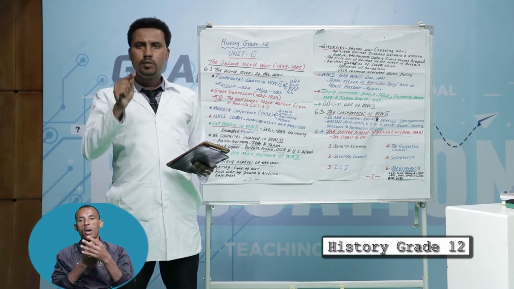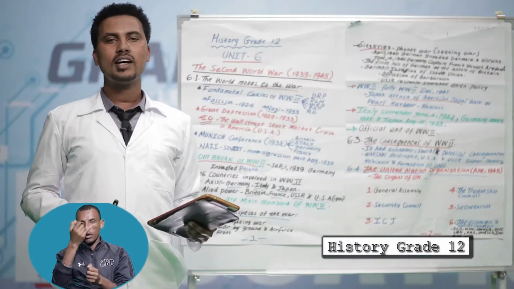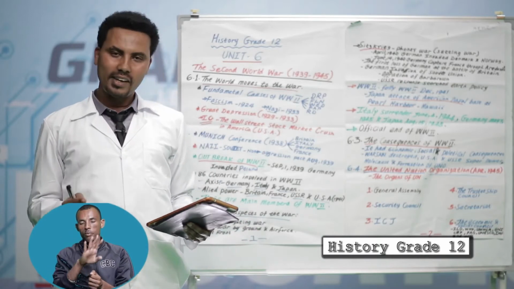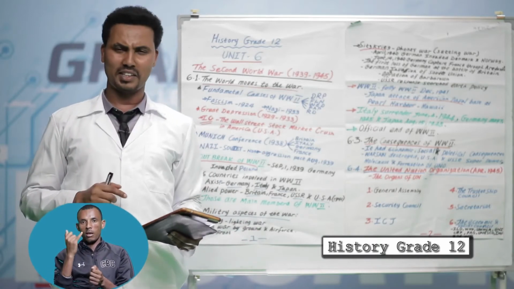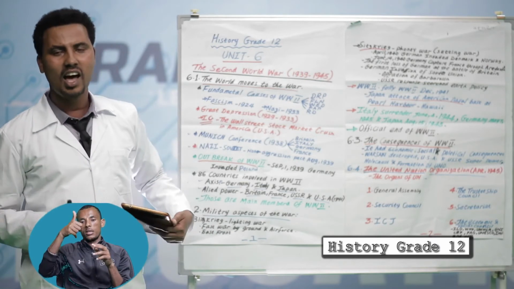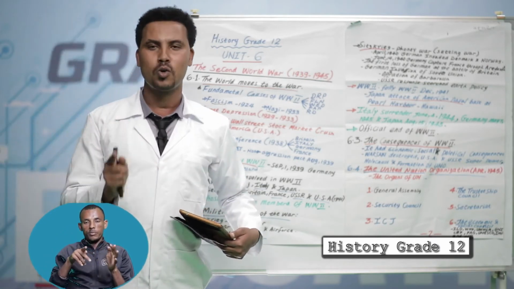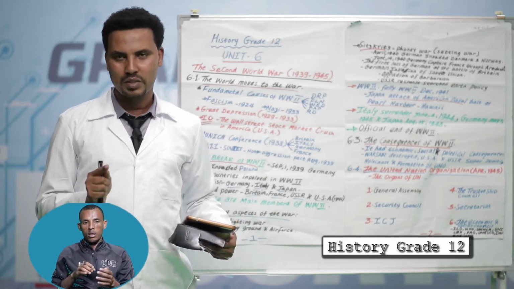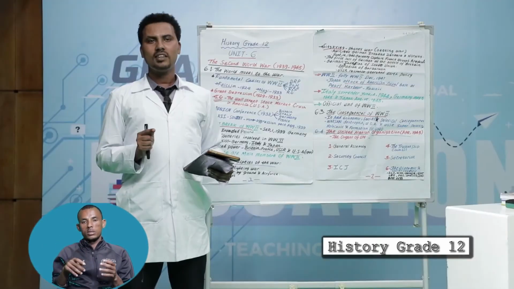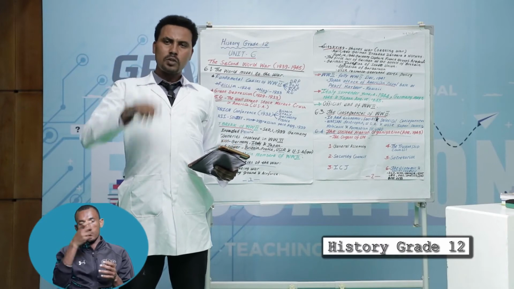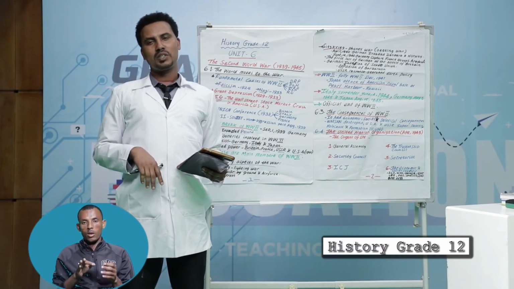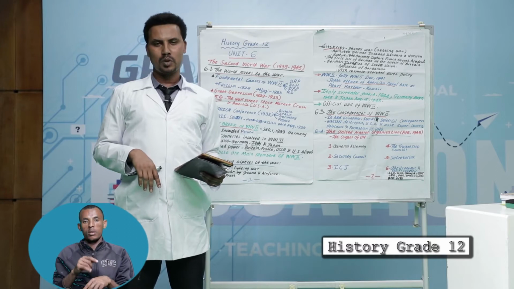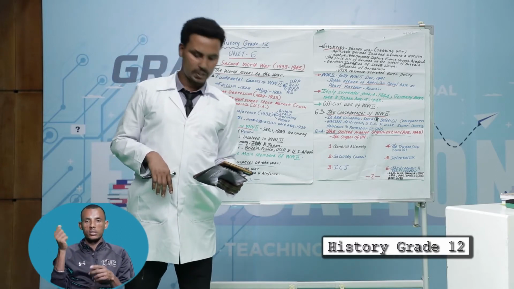In 1944, King Emmanuel III assigned Badoglio, who became the prime minister of Italy. Then, within a short period of time, Italy surrendered in 1944. At the same time, Mussolini died.